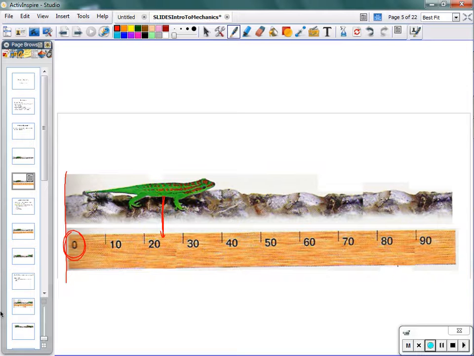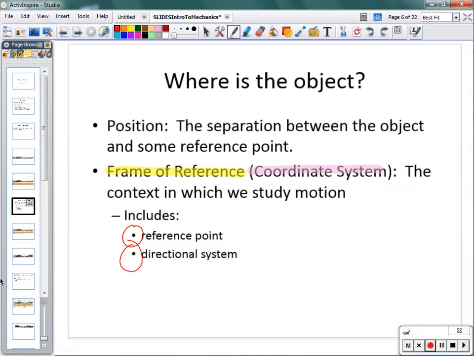So it's possible, even though it doesn't show it in this picture, that this lizard could be on either side of the 0 point, depending on where we put it. Now, we can eliminate some of those possibilities with careful placement of our reference point, but it is possible that things could exist on either side. And that's why, when we are describing or determining our frame of reference, not only do we need a reference point, where are we going to make all of our measurements from, but we're also going to need some kind of directional system to make sure that everybody's on the same page.